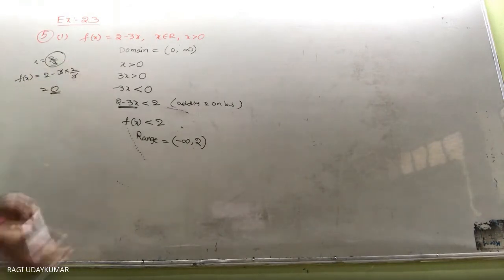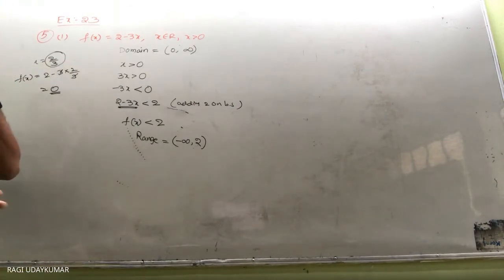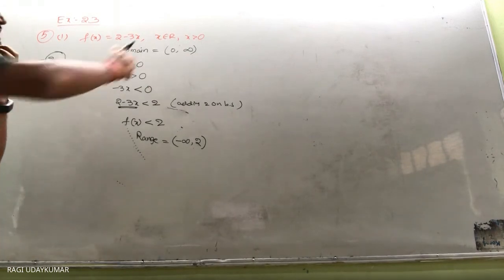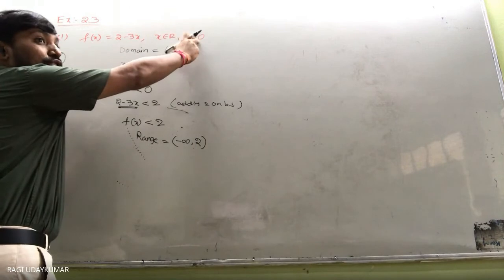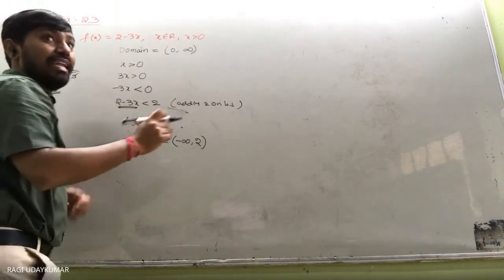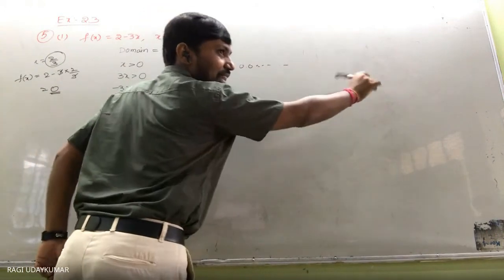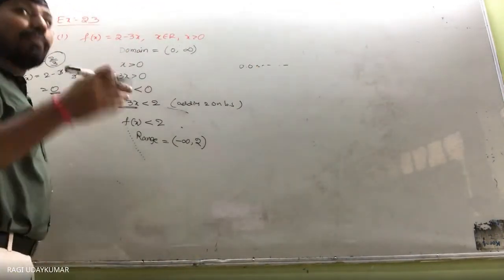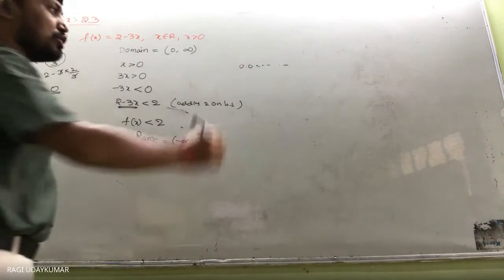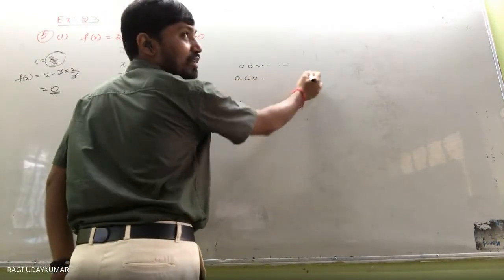So next, what to do here? If you take x value 0 can be taken. X value 0 ले सकते हैं? नहीं लेना है. Because x value 0 से greater than है. अब 0 नहीं लेना है. 0 से 0.000000001 ले लो. No problem. Suppose if you take that number 0.1, ले लिया.